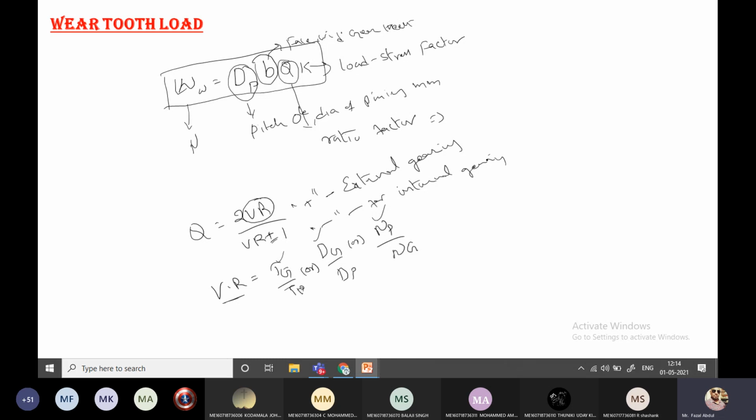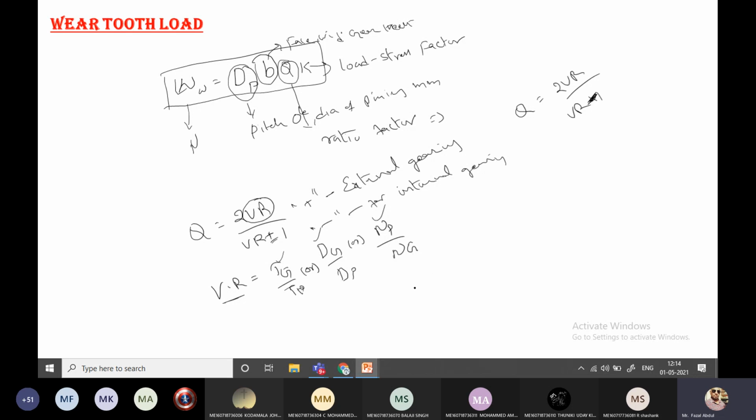Okay. So based on the system gearing, what type of gearing is given, external type or internal type, by seeing the statement we are going to select this equation. Suppose external gearing is given in the question, so at that time what we have to write? 2 velocity ratio by velocity ratio plus 1. If the question is given internal gearing, instead of writing positive, you have to write 2 VR by VR minus 1.